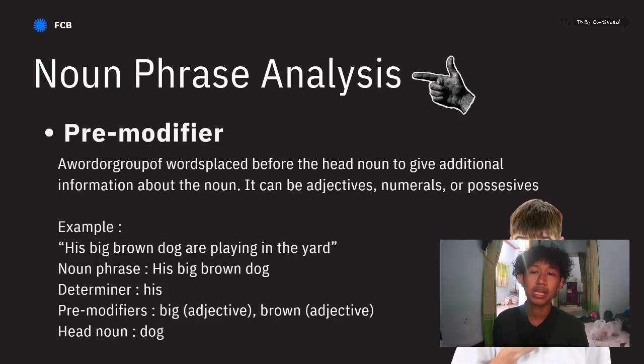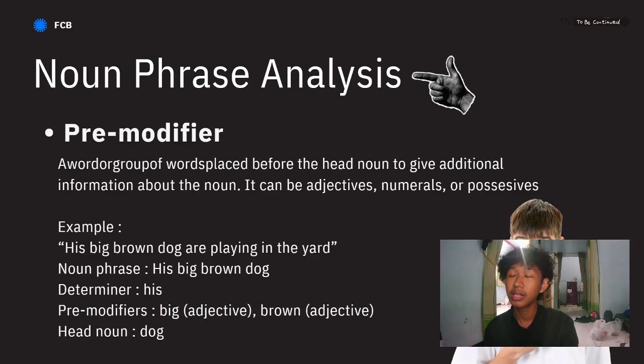Okay. Next, noun phrase analysis. Pre-modifier and post-modifier. First, the pre-modifier is a word or group of words placed before the head noun to give additional information about the noun. It can be adjective, numeral, or possessive. Example: his big brown dog is playing in the yard. That's the noun phrase. The determiner is his. The pre-modifier is big and brown. Both are adjectives. The head noun is dog.